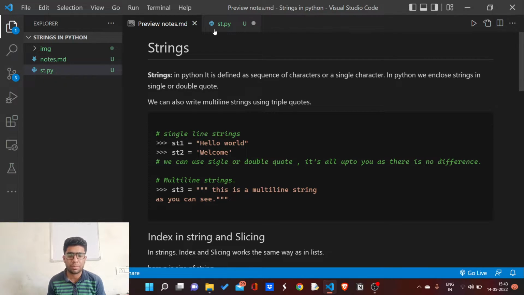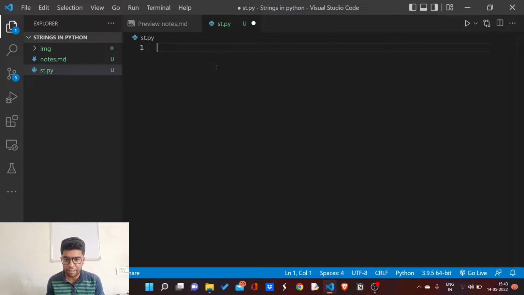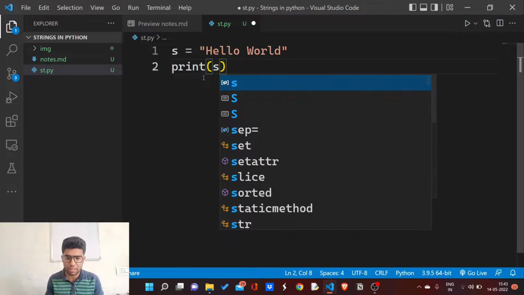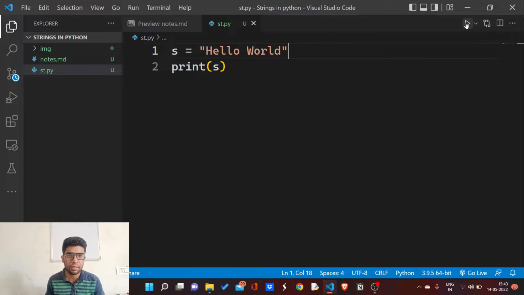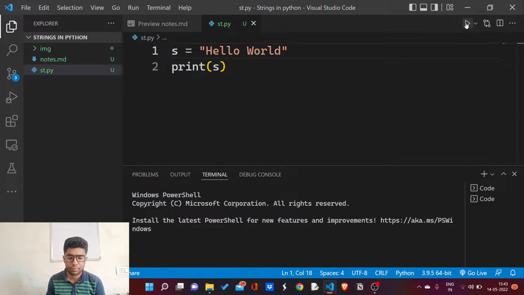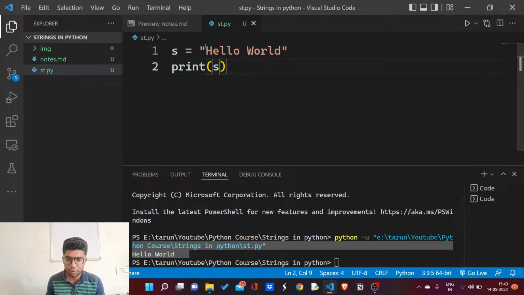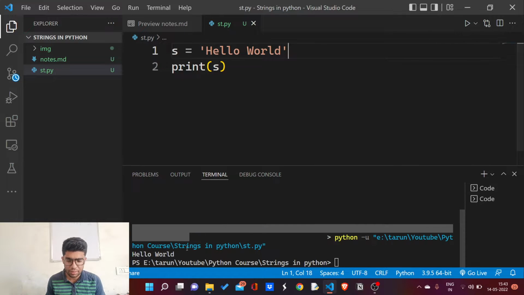So now I am going to explain strings. If I have a variable s and I am going to store a string in it called hello world. Now here, this is a string hello world stored in variable s. Now I am going to print this string on my output screen. Now you can see I'm getting hello world. If I use single quotation here, there would be no error, as both are the same thing. As you can see, I'm getting hello world.